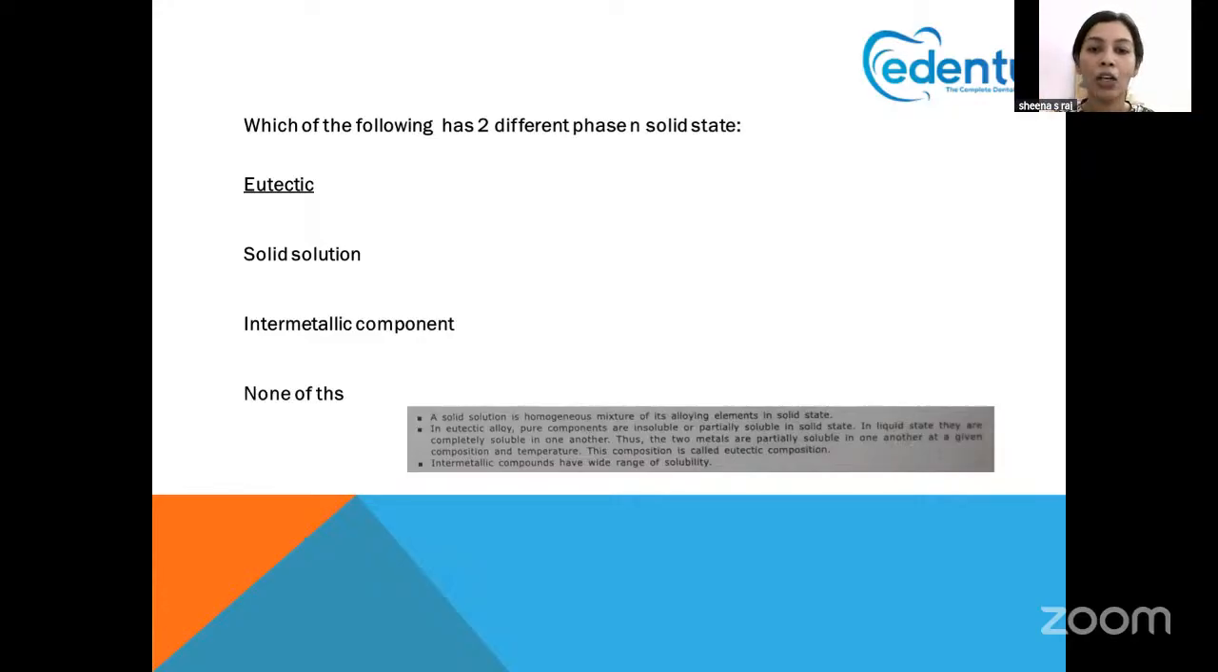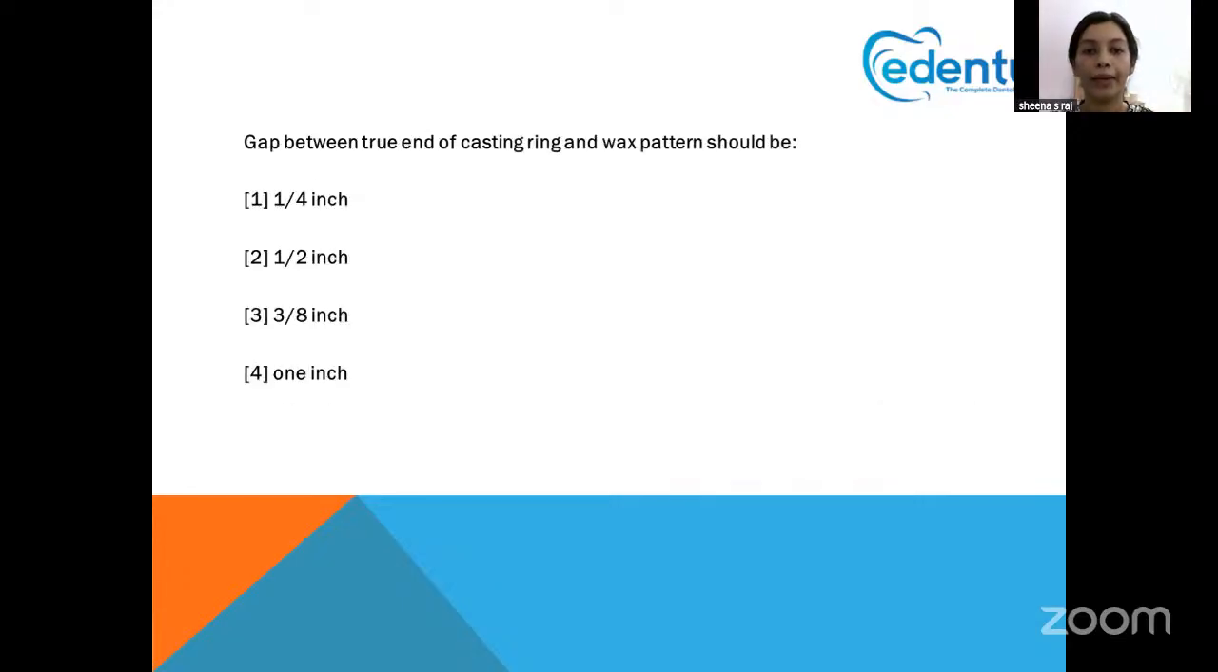Intermetallic compounds have a wide range of solubility. That is the thing you have to keep in mind. So these three, hope you understood. Since it is showing two different phases in solid state, it is eutectic. If it was one phase in solid state, it is a solid solution. Okay.